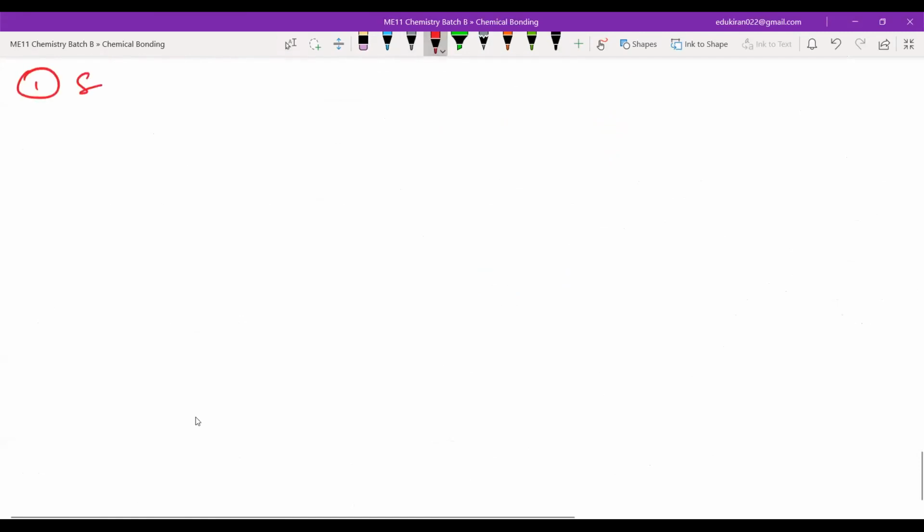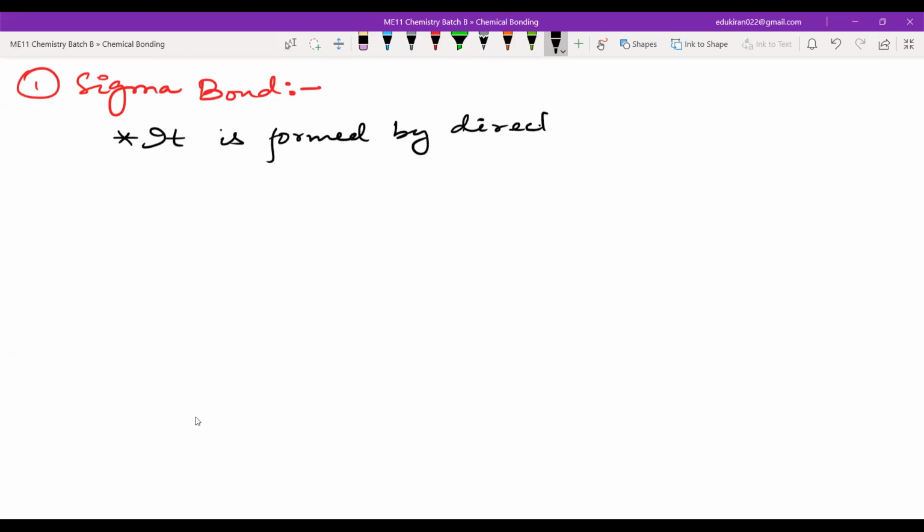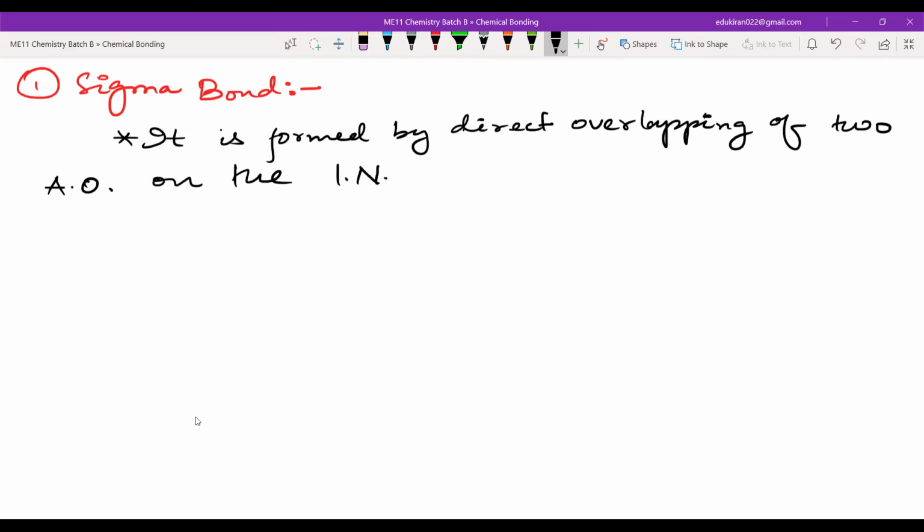Write the topic sigma bond. It is formed by direct overlapping of two atomic orbitals on the internuclear axis. So this is our sigma bond.